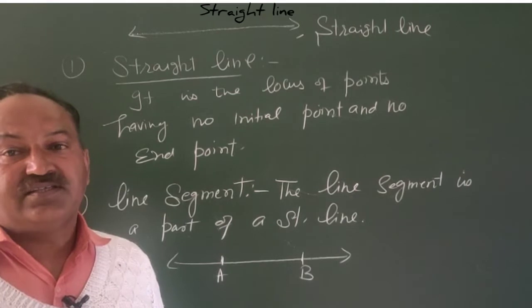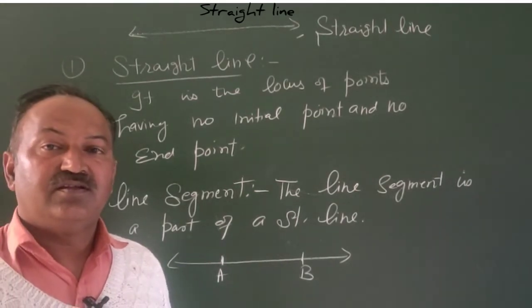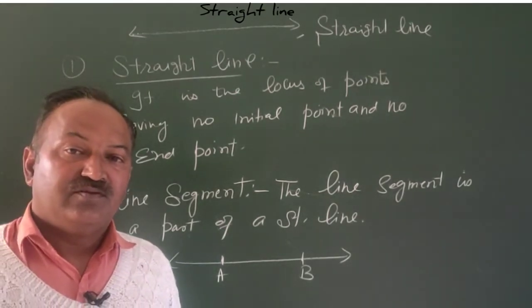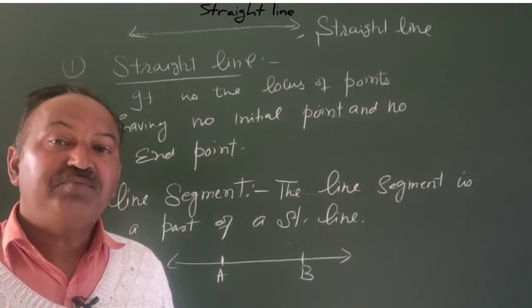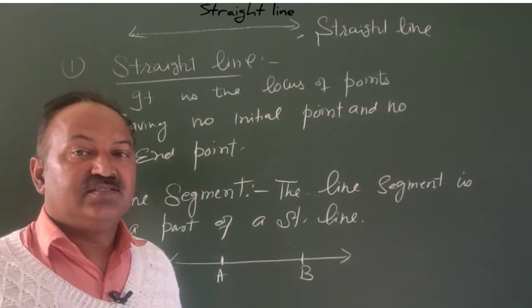Now let us discuss another terms of basic knowledge of this chapter, that is coordinate axis and representation of a point in the coordinate axis.